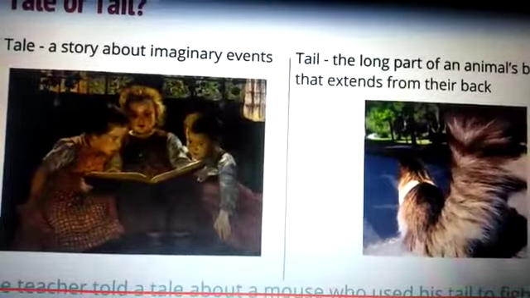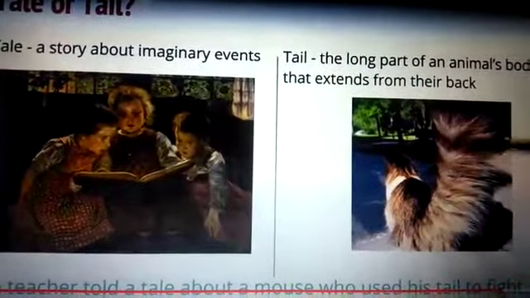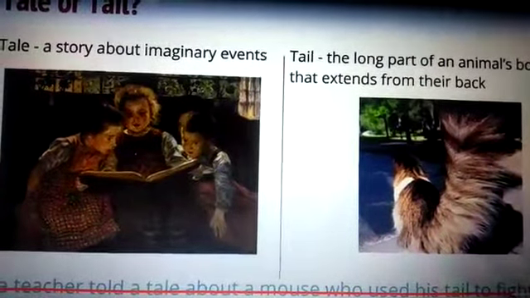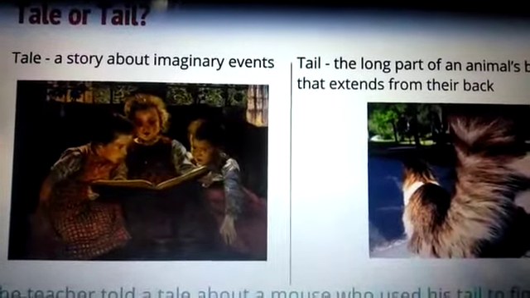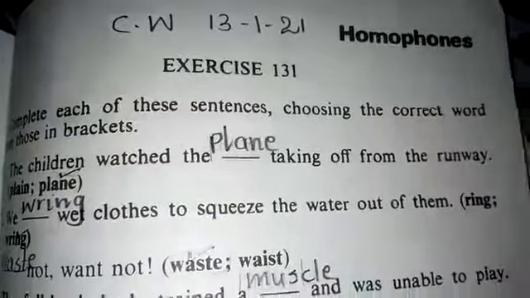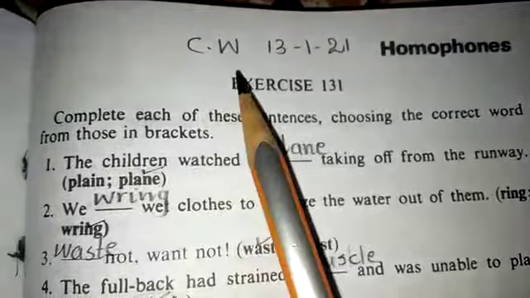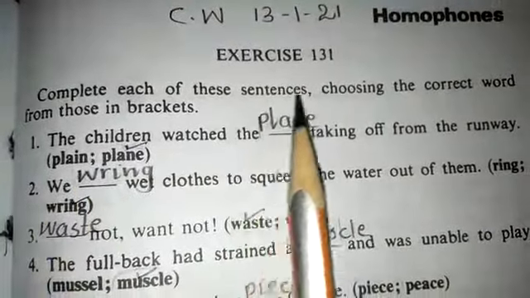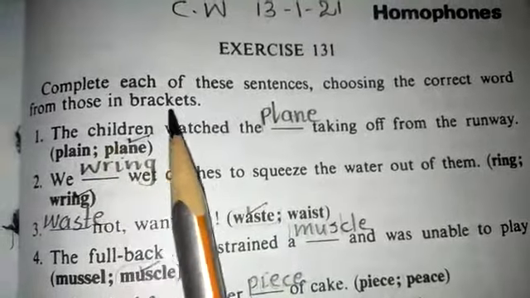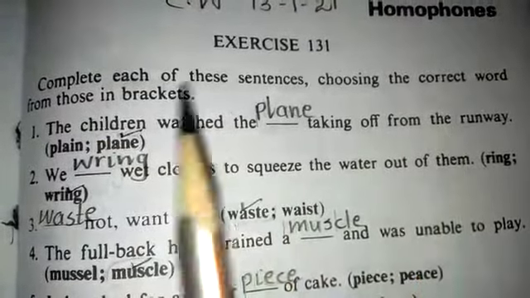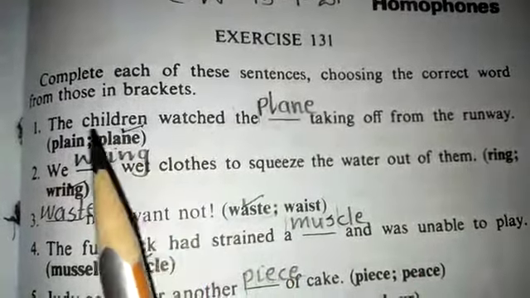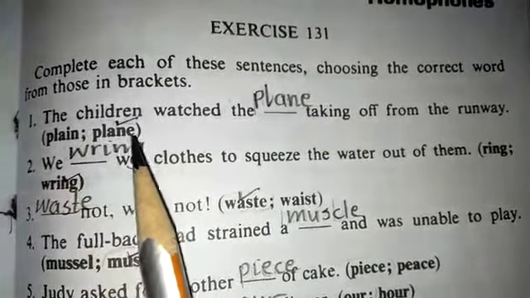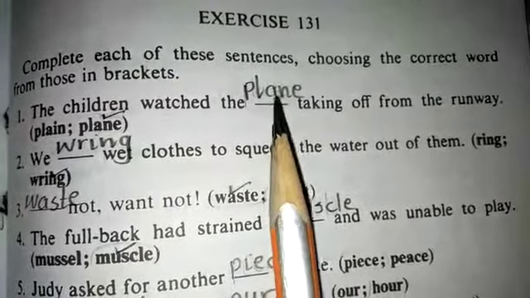Now we will solve Junior English exercise number 130. I will solve one and you will solve the next exercise by yourselves. Let's start. First of all, we are going to mention classwork and after that the date, which is 13-1-21. Now we will solve exercise number 131. Complete each of these sentences choosing the correct word from those in brackets. We have two options over here and we have to fill the blank with the correct option.